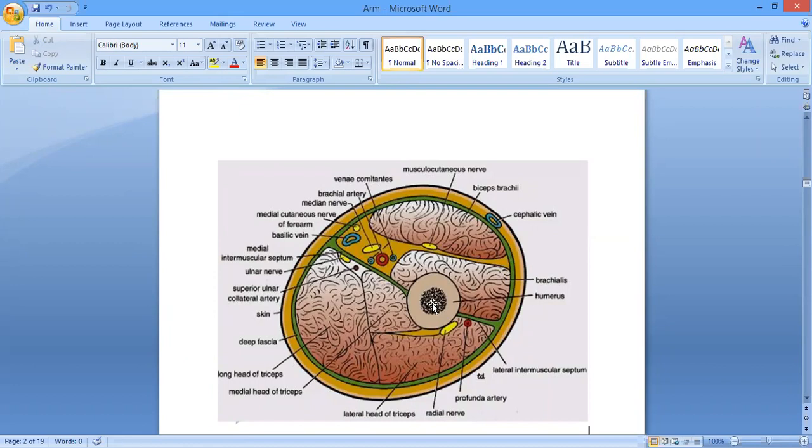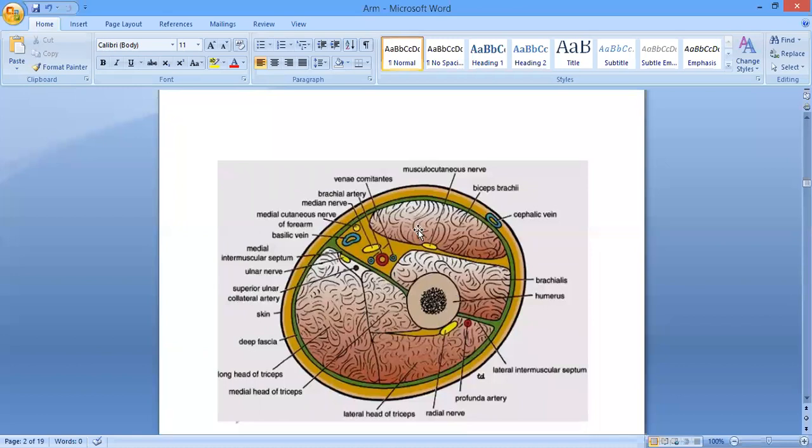The humerus. These septa are more marked in the lower part of the arm, where you have the supracondylar ridges, right? So the medial intermuscular septum and the lateral intermuscular septum extend from the inner aspect of the deep fascia towards the medial and the lateral supracondylar ridges respectively. Is it clear? And it is going to divide the arm into two compartments, the anterior compartment and the posterior compartment, right?